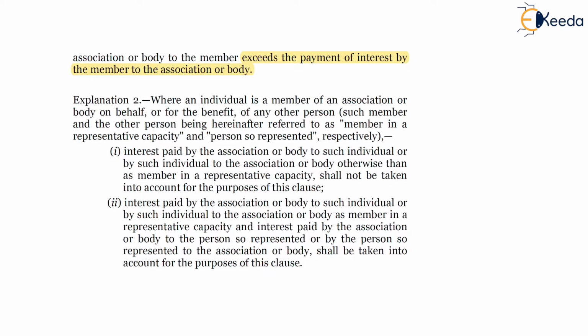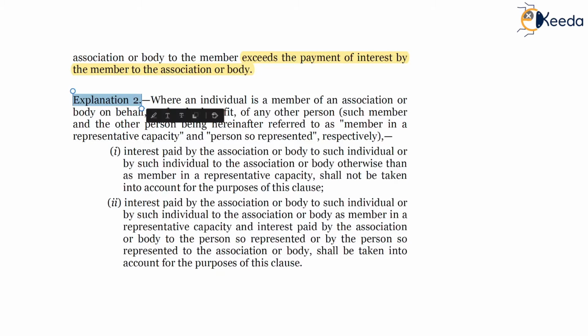So in our example we took 100 minus 80, so 20 rupees was disallowed. Similarly in explanation 1, the amount which exceeds, the highlighted portion on your screen, will be disallowed in the hands of AOP or BOI.